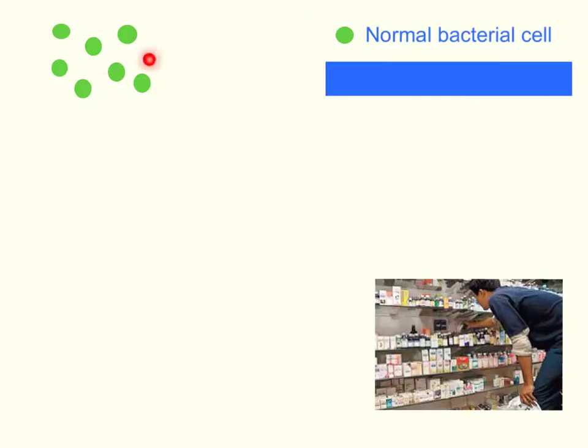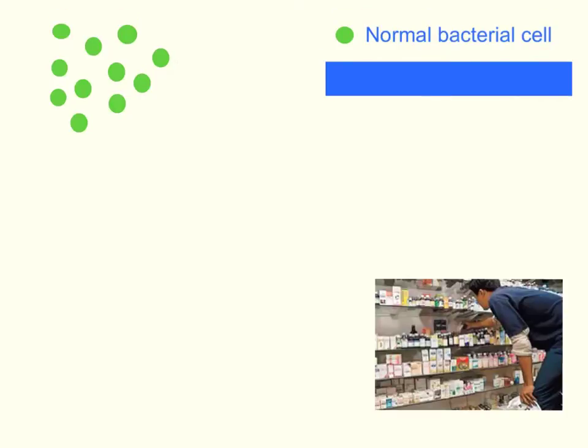Okay, so up here you'll see we have some normal bacterial cells. And let's say that these are a nasty type that actually make us sick. Now, what we know about bacteria is that they're really good at surviving and reproducing. Okay, so they replicate by that process of binary fission. And binary fission ensures that all of the daughter cells are genetically identical. So in a bacterial colony, you have lots of bacterial cells that are genetically identical.